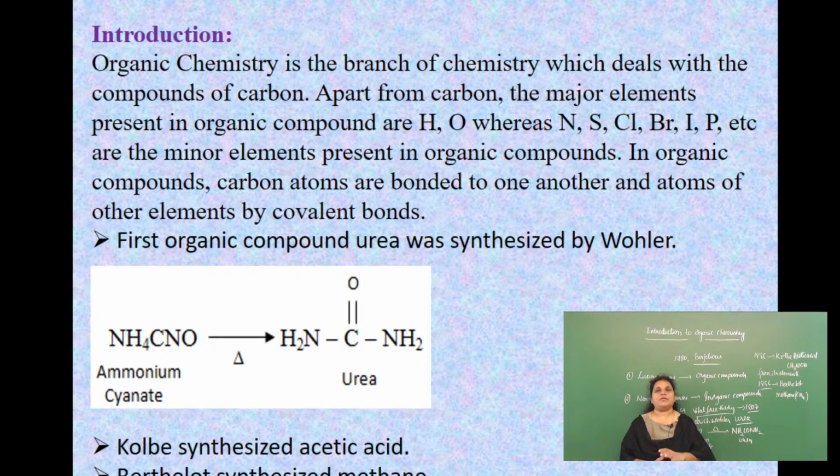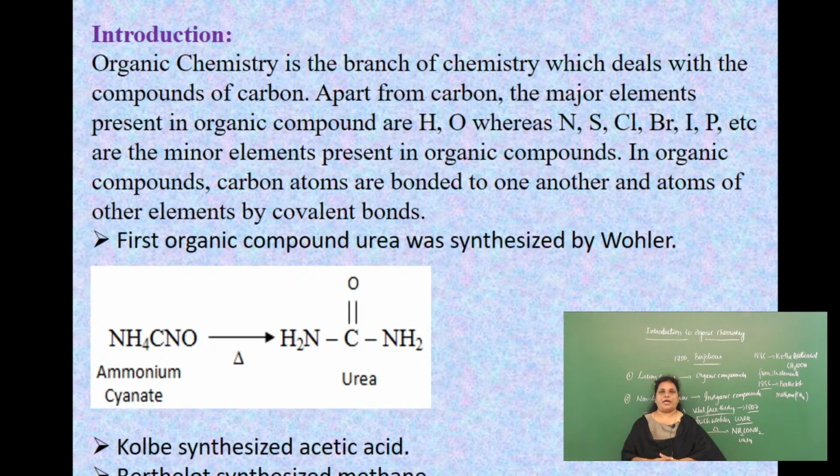But in organic compounds, carbon atoms are bonded to one another and to atoms of other elements by covalent bonds. So in organic compounds, the carbon atom is bonded to hydrogen, oxygen, carbon and other elements through a bond called a covalent bond. In the last class, I said what a covalent bond is: the sharing of electrons takes place between the two combining atoms, which results in an attractive force, and that attractive force is a covalent bond.